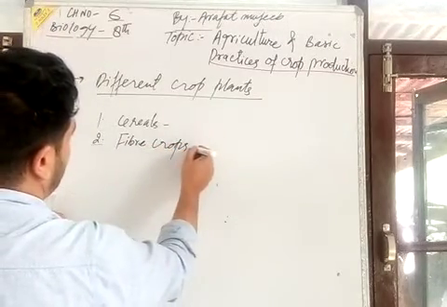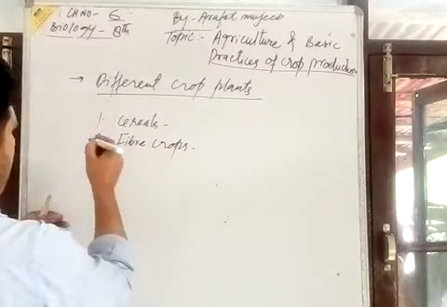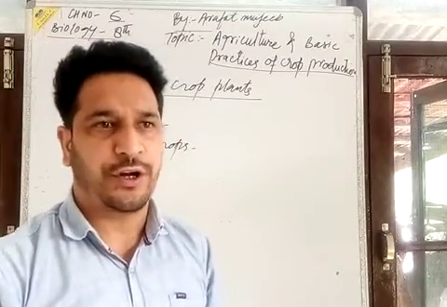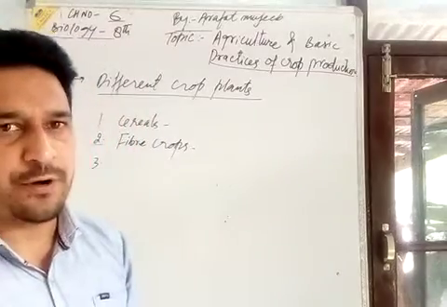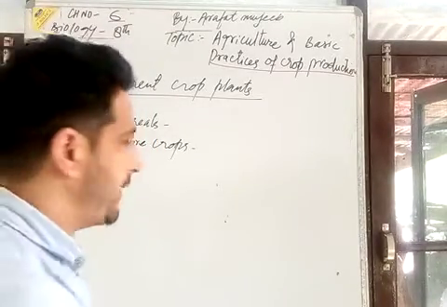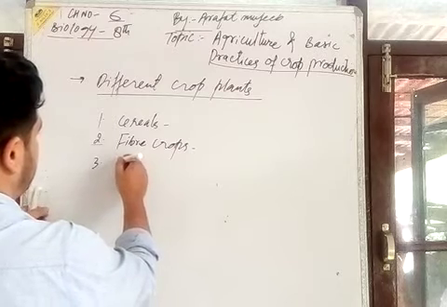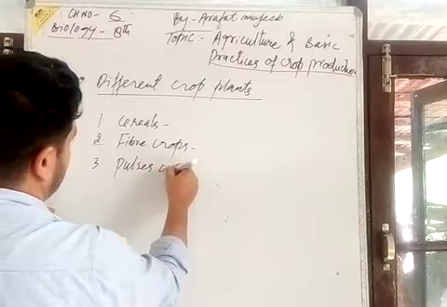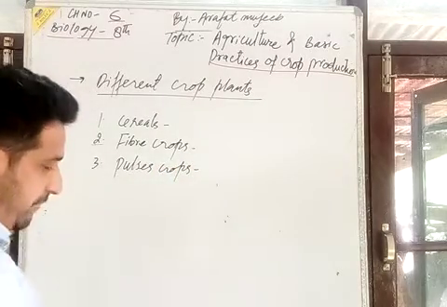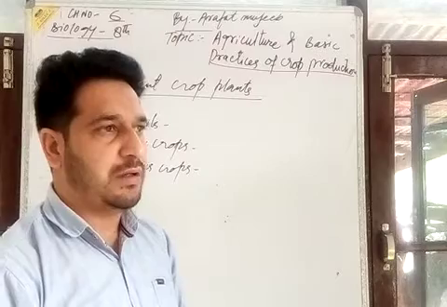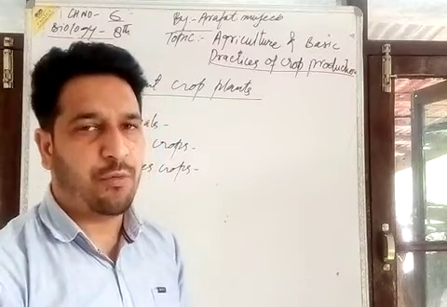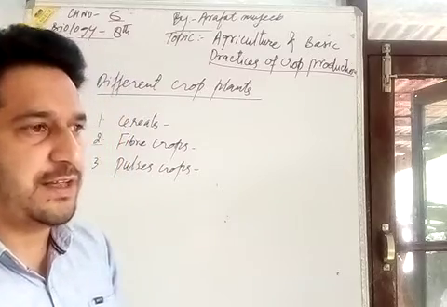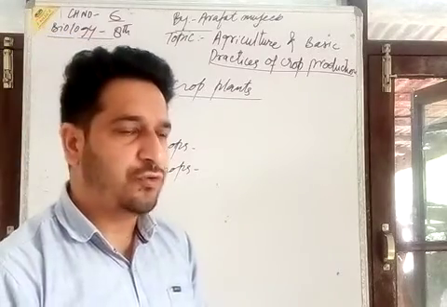Others are fiber crops, like jute and cotton. These are the fiber crops. Then I talk about the pulse crops, which are the दालें, beans: green gram, brown gram, other beans we can see there, lentil seeds, soya beans.